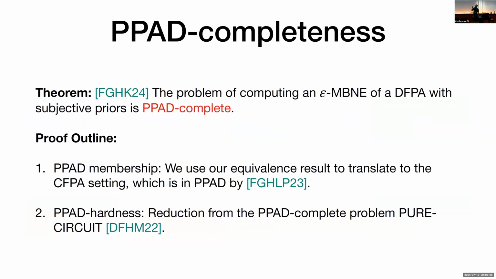So first of all, for the PPAD membership, we can use the first direction where we map a discrete auction to a continuous one, because then the problem of computing an equilibrium in the continuous setting is already in PPAD. So this directly gives us the PPAD membership. And then for the PPAD-hardness, we could use the other direction, but as you saw in the previous slide, there was a slight asterisk in the mixed equilibrium of the discrete setting, because there are some further properties there. So instead, to make our result as general as we can, we provide a direct reduction from the PPAD-complete problem, the circuit problem.